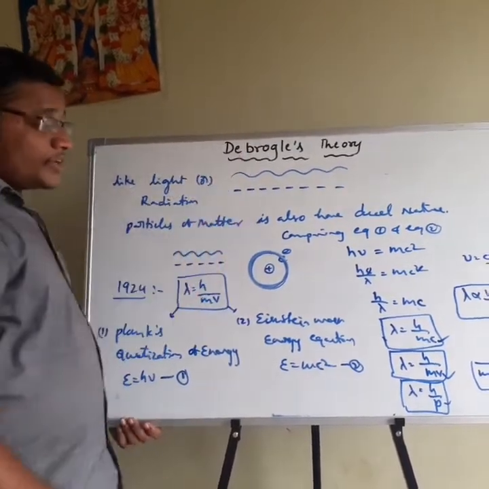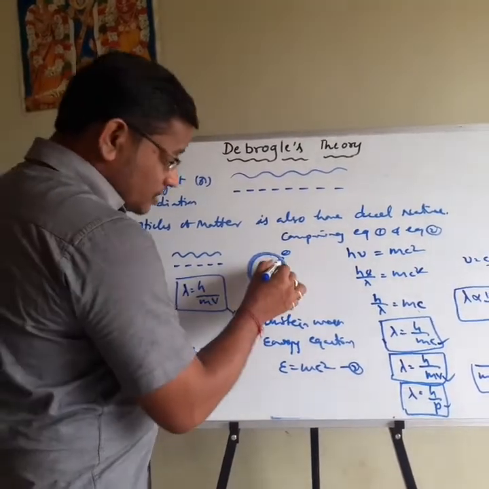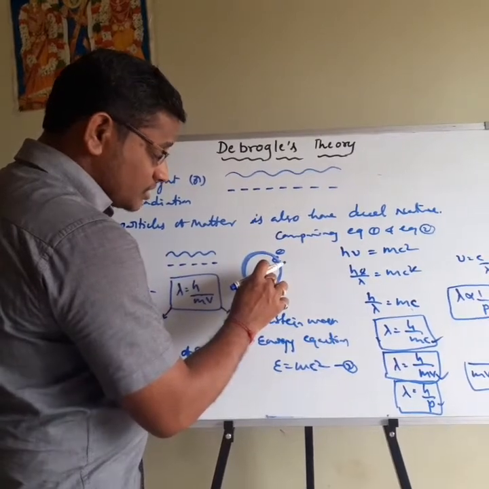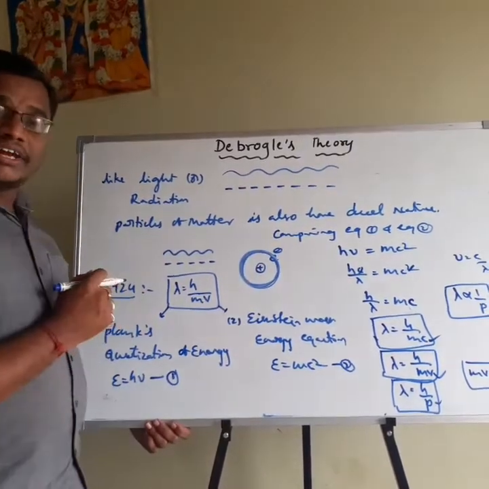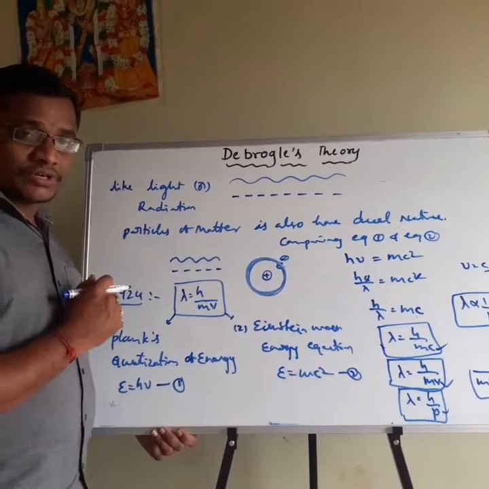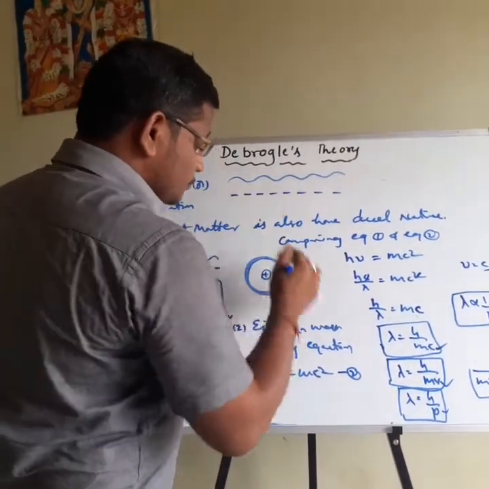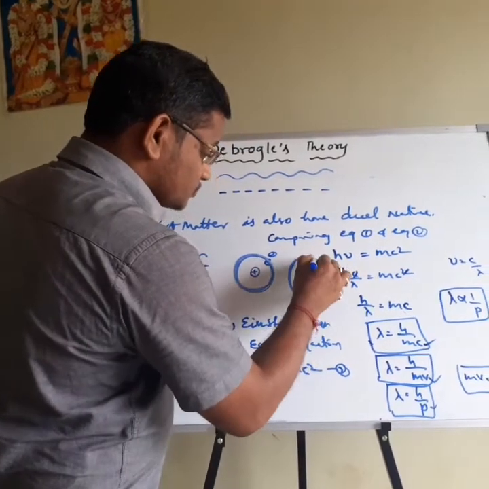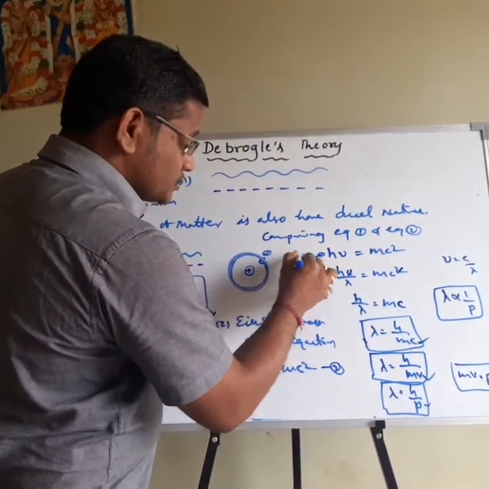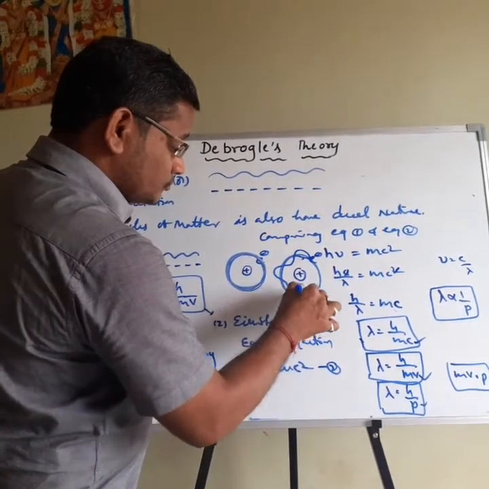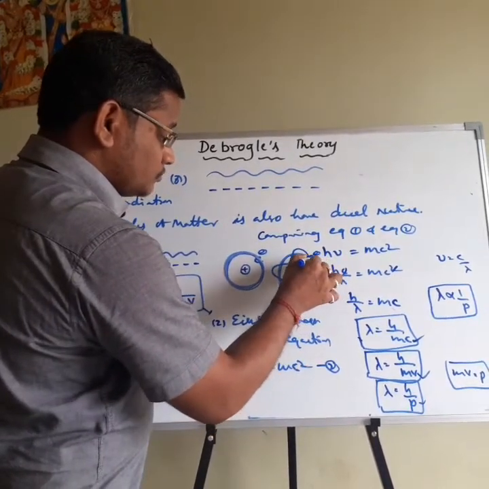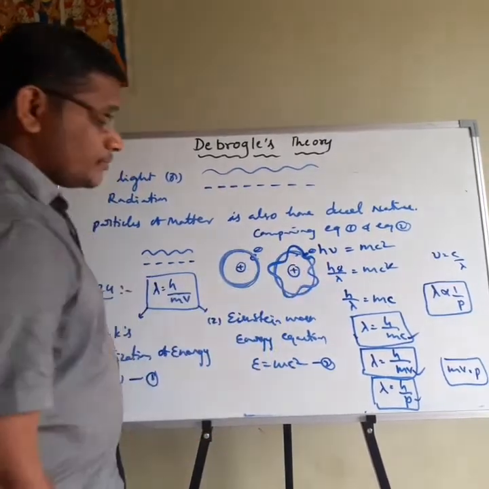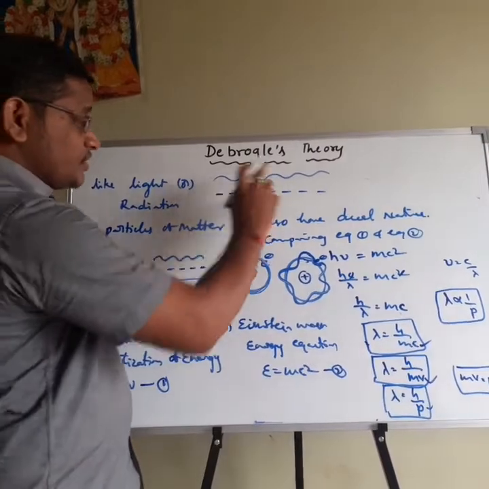But according to the de Broglie theory, what he explained: in Bohr's atomic model, electrons revolve around the nucleus with a particle-like motion. But in de Broglie theory, the electrons revolve around the nucleus with a wave motion. Means the electrons revolve around the nucleus like a wave. So this type of wave motion is possible in this orbit. That is the main concept of de Broglie theory.